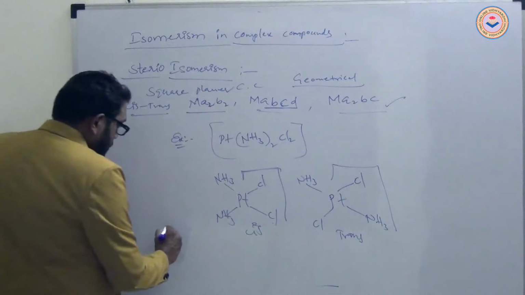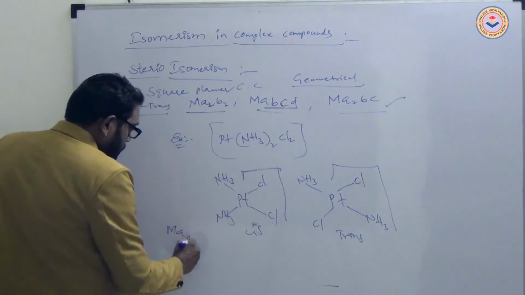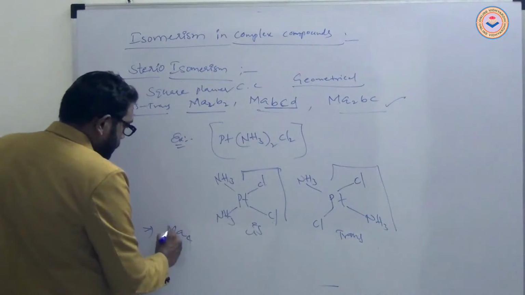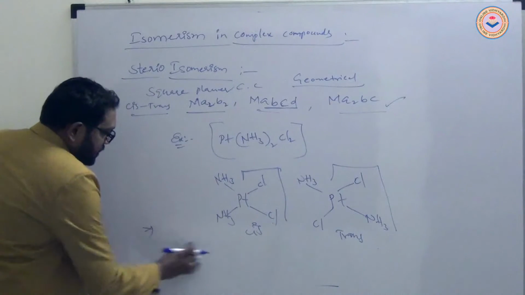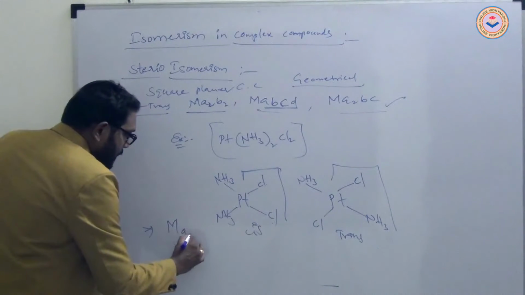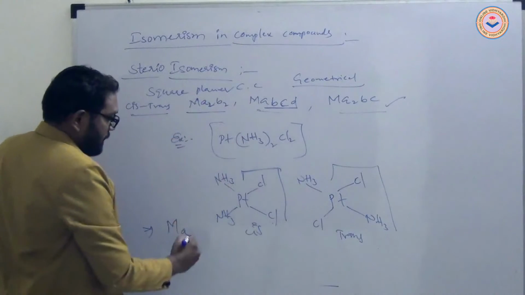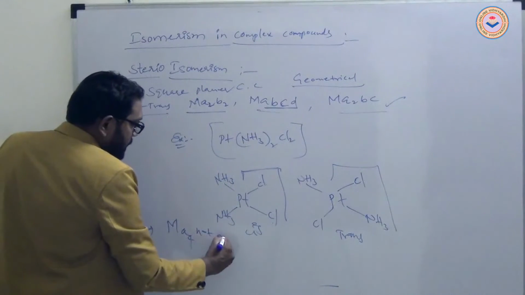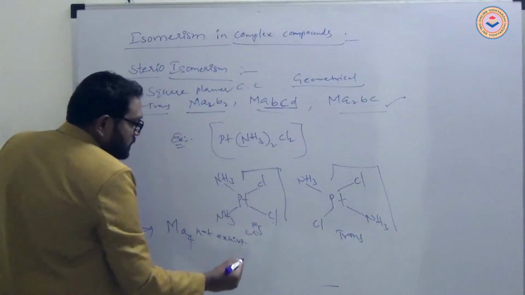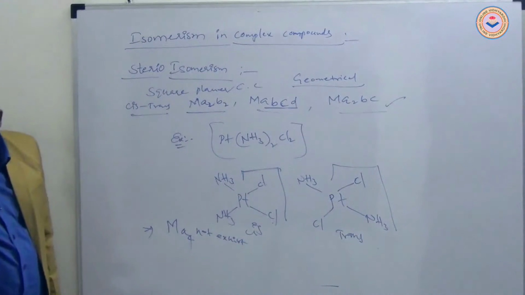If a metal with A4, the same metal connected to four same ligands, does not exhibit stereoisomerism.